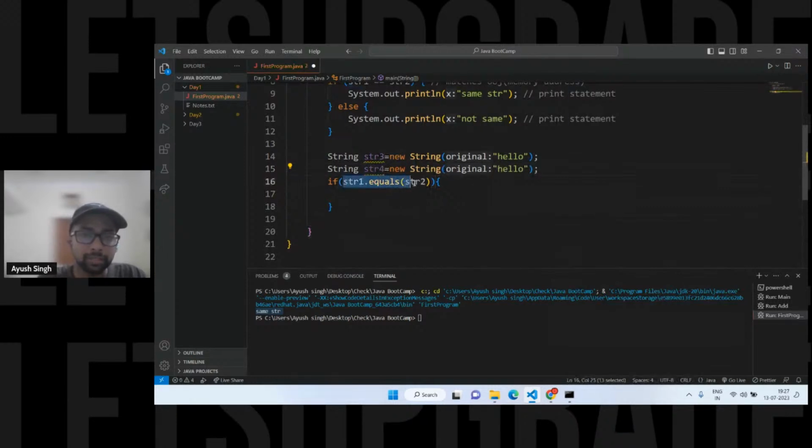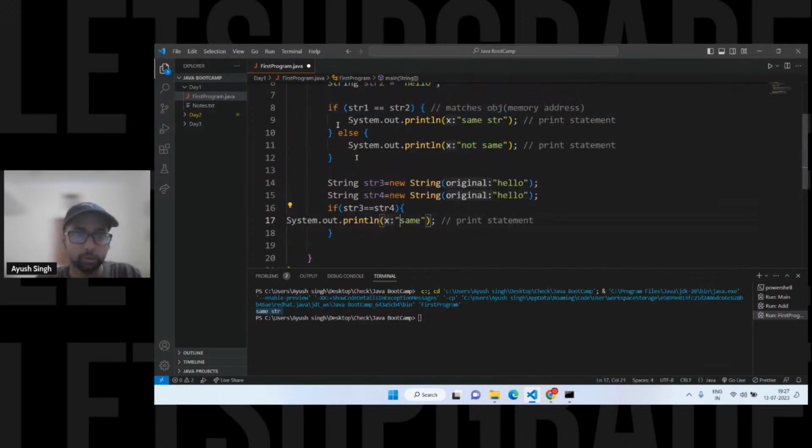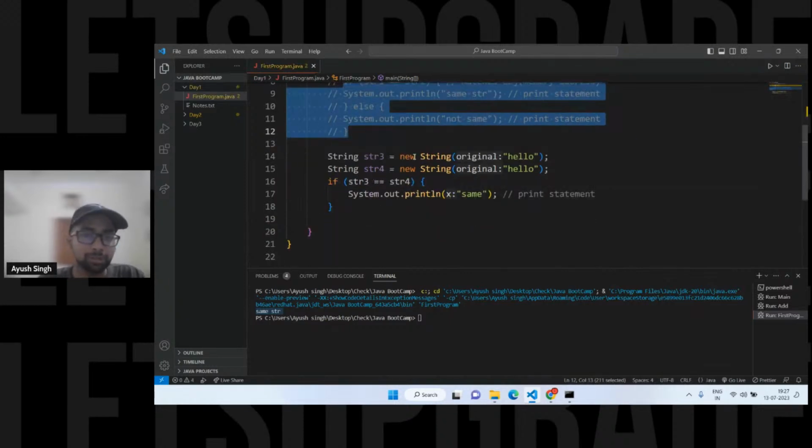So if I say str, also I'm going to run it now, and you have to tell me, those who don't know already, tell me. Otherwise, I'm going to tell you tomorrow about this. Okay, so this is the same string. I'm going to comment this out for now. So see, we have used this new keyword.